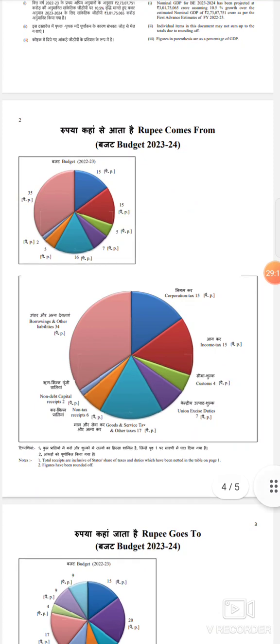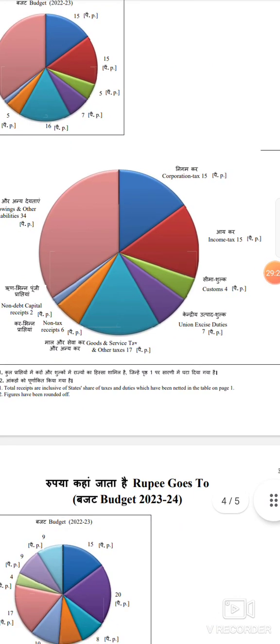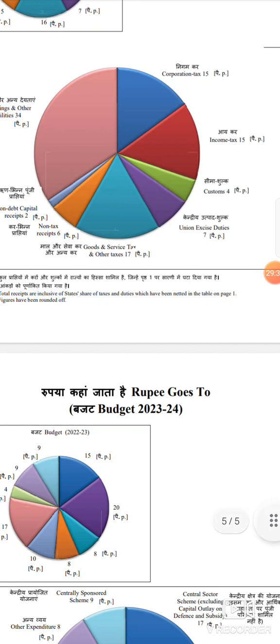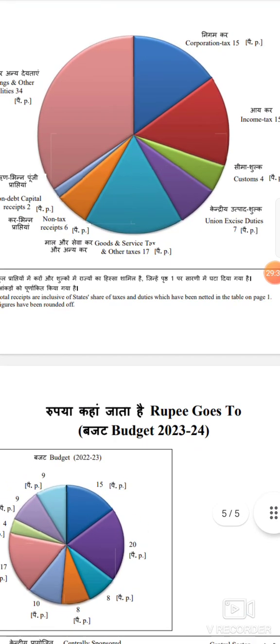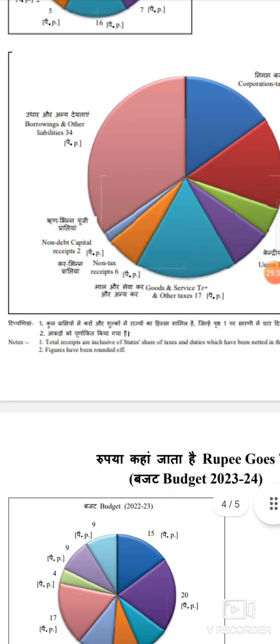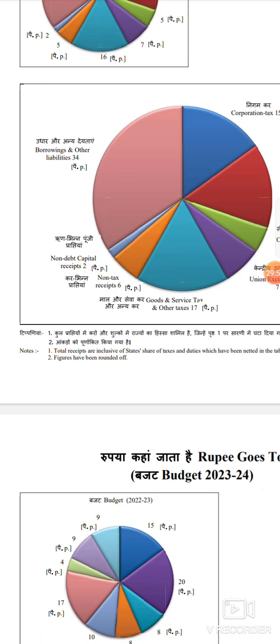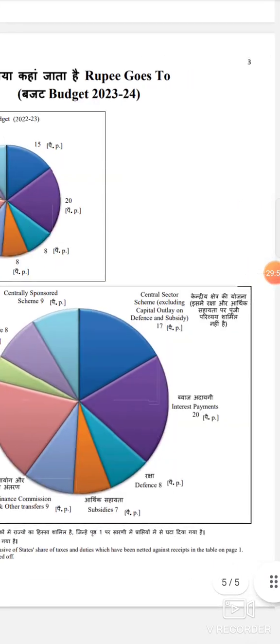Now each and every rupee. Okay, so if you consider the total revenue as 100%, in that 100, 15 comes from corporation tax, company tax, and 15 comes from income tax, and 4 comes from customs, and 7 comes from excise duty, and 17 comes from GST, and non-tax receipts is 6, and non-debt capital receipts is 2. And 34% will come from loans and borrowings only. So for every 100 rupees of our expenditure, or whatever the amount we are about to spend, 34 rupees we are depending on borrowings only. Okay, so these diagrams you can simply go through and understand.